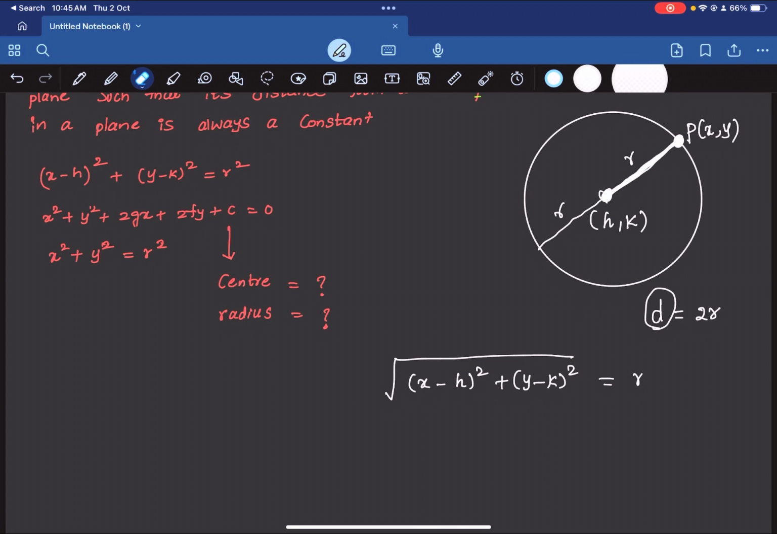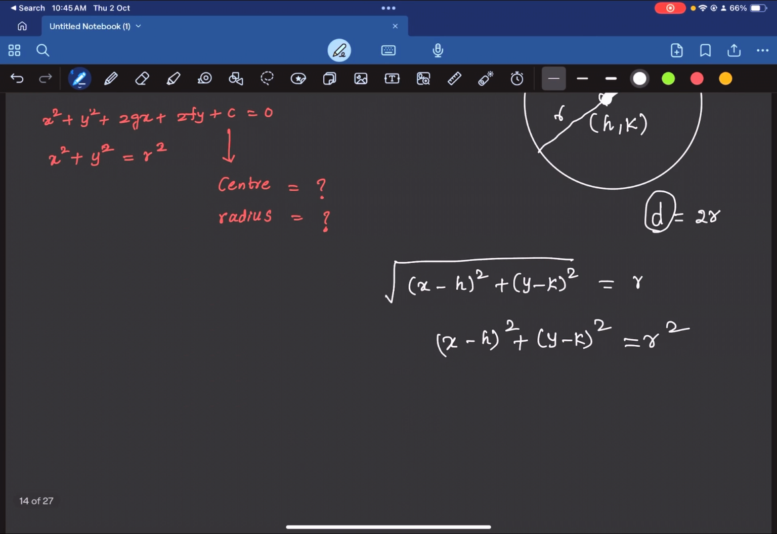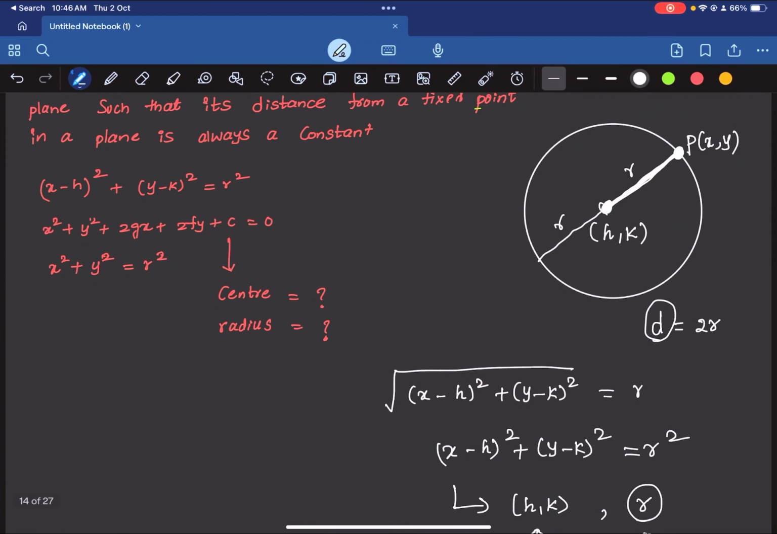Alright. When you square it on both sides, you get (x minus h) whole square plus (y minus k) whole square is equals to r square. Here your center is h comma k and your radius is r. This is the center and this is the radius. So this is how you write the equation of a circle.